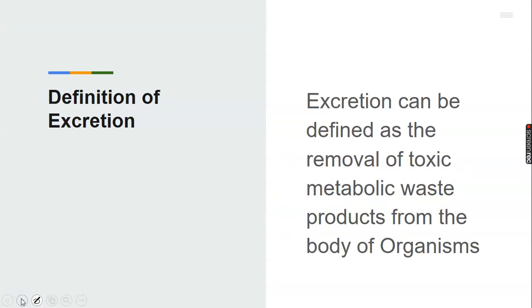Now, what do we mean by excretion? The definition of excretion. Excretion can be defined as the removal, I say removal, of what? Toxic waste product from the body of the organism. Removal of toxic waste product, meaning what? Products that are harmful, that must be removed. If it is not removed, it will affect the body metabolism.